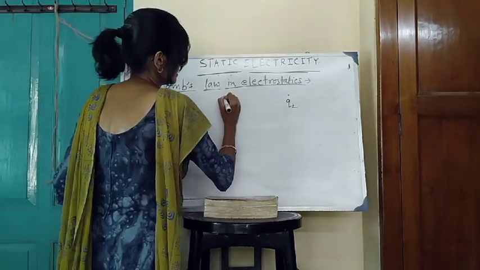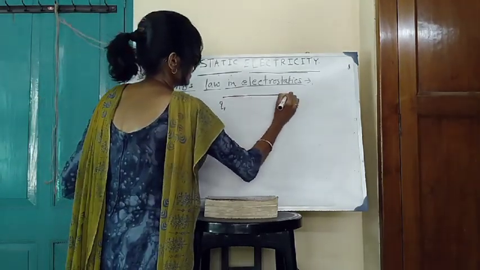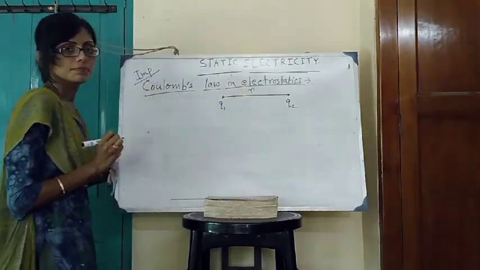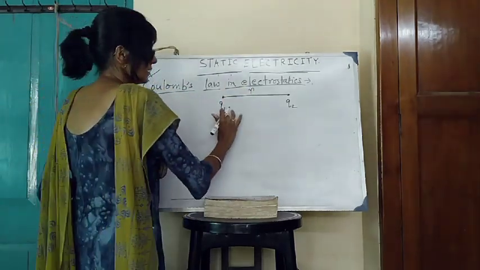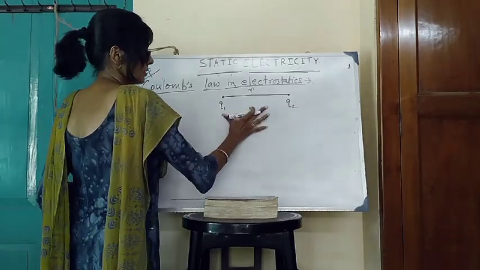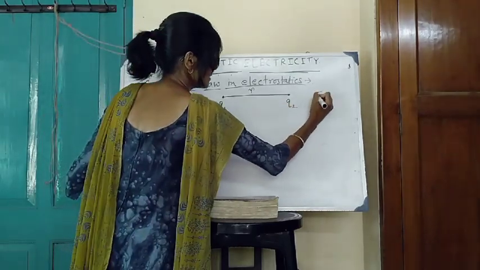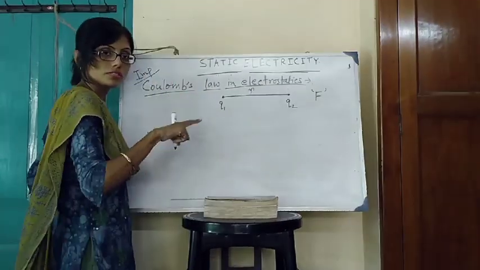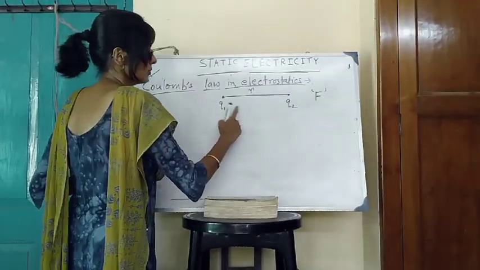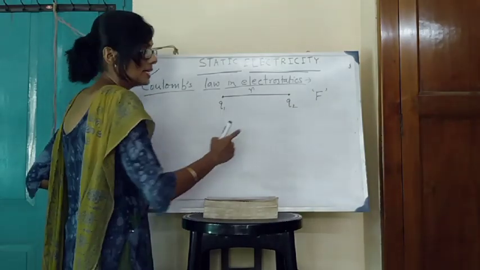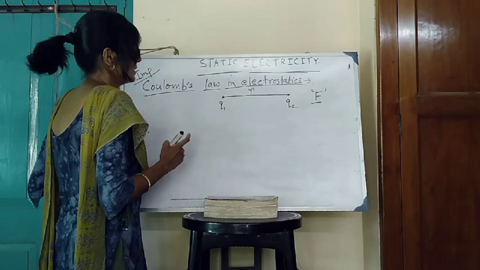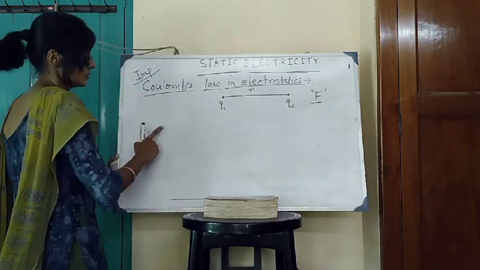They are separated by a distance r. If the force present between Q1 and Q2 is represented by big F, may be positive or negative depending on the polarities of Q1 and Q2, then according to Coulomb's law in electrostatics, according